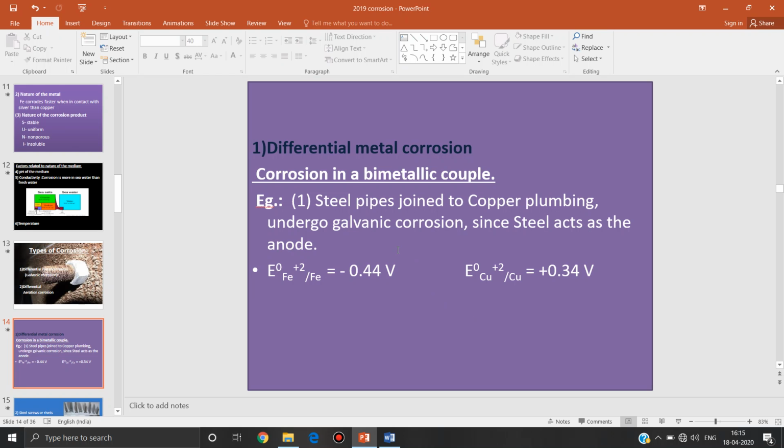One best example for this is steel pipes joined to copper plumbing. Here steel is nothing but an alloy of iron. So Fe has a lower electrode potential than copper. You can compare the electrode potentials here. Fe has minus 0.44, but copper has plus 0.34. So iron will act as anode, and it will undergo corrosion.